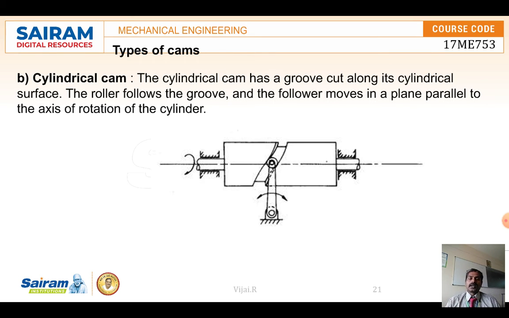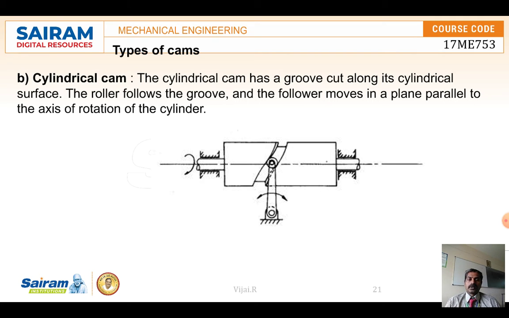And a cylindrical cam: here you see a cylinder, a cam with a cylindrical profile which has an external groove, an elliptical groove.